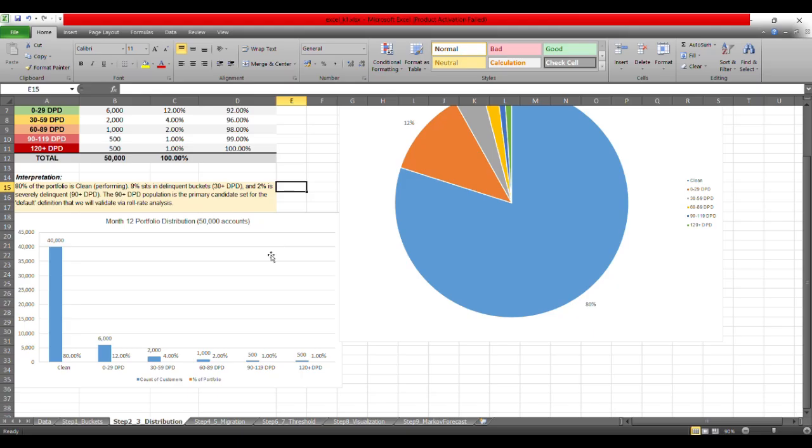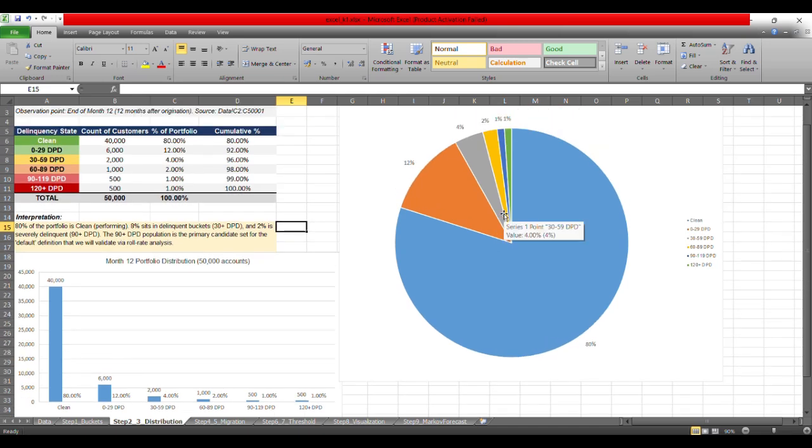If you look at the clustered column chart over here, you will see a steep drop after the clean. That's the healthy shape of a normal portfolio, because a high number of clean customers should have a greater percentage in a vintage that you are considering. And the pie chart over here shows the percentage of the portfolio mix, and the slices give you an immediate visual sense of where the risk concentration majorly is, from the numbers to the risk visual presentation.